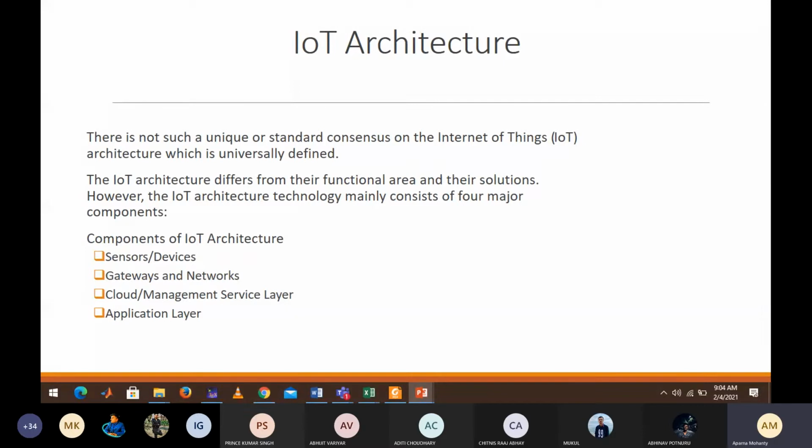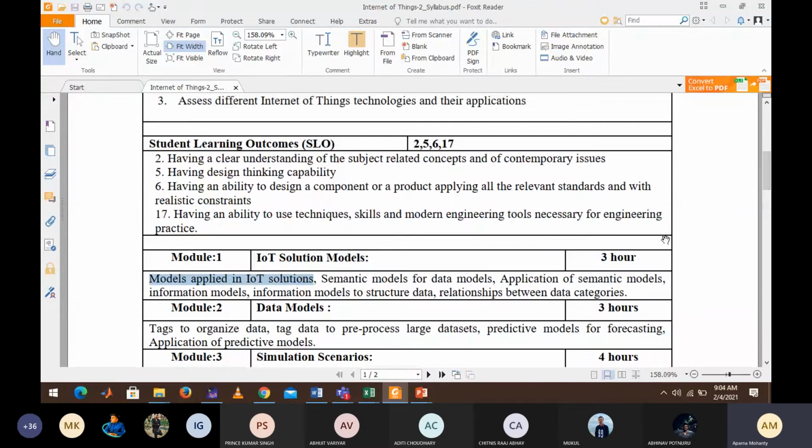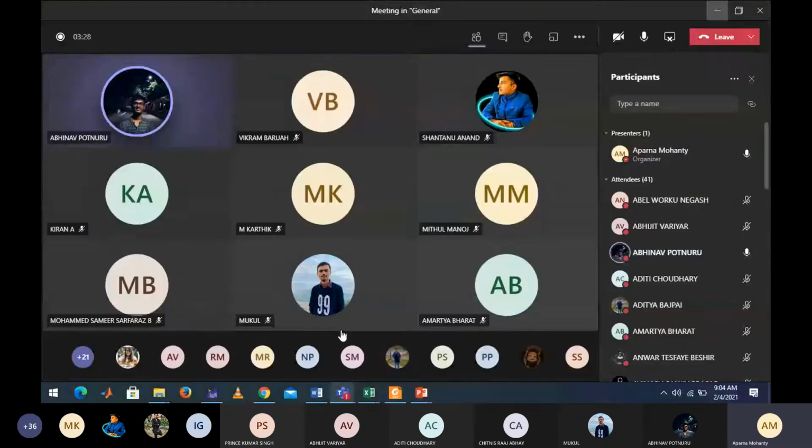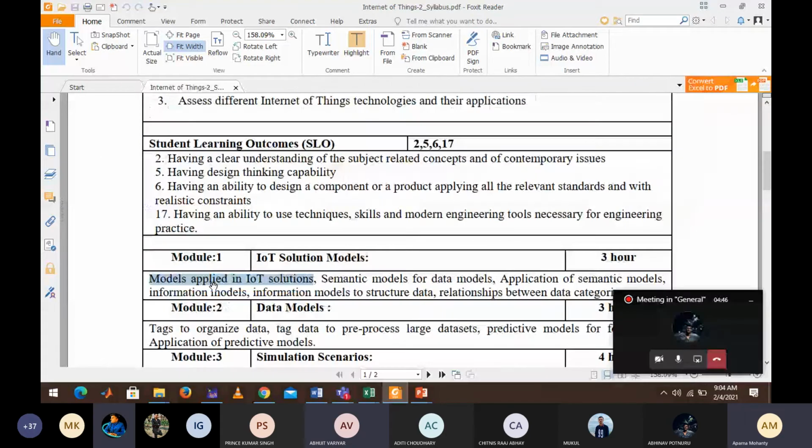So coming over to the first module, so we will be discussing about the IoT architecture. Okay. So can you see the slide, everyone? This PDF. What is the syllabus? Yeah. Is the PDF visible to you, everyone? Hello. Yeah, can you hear me? Yes, ma'am. Okay. So Yes, ma'am.